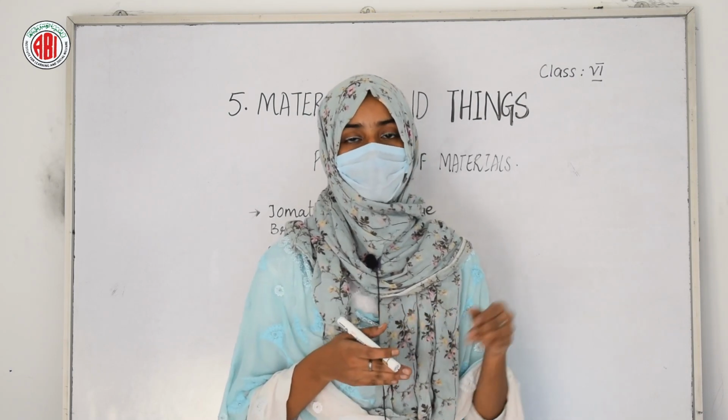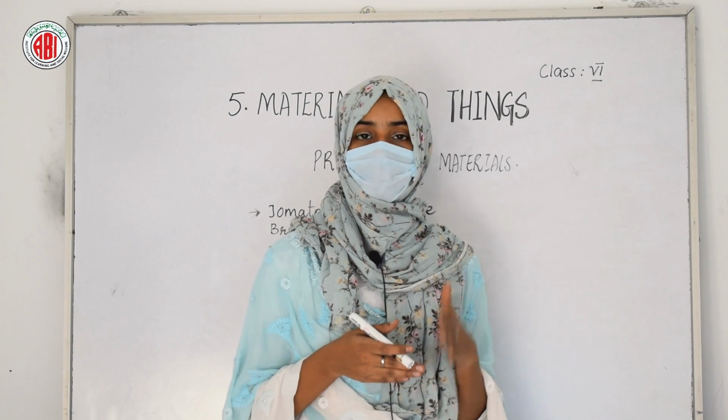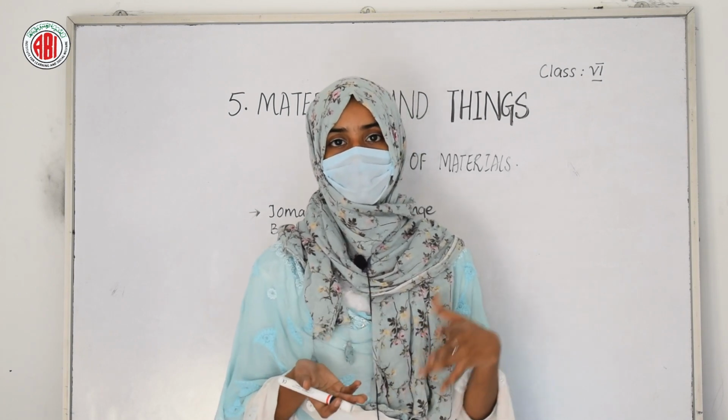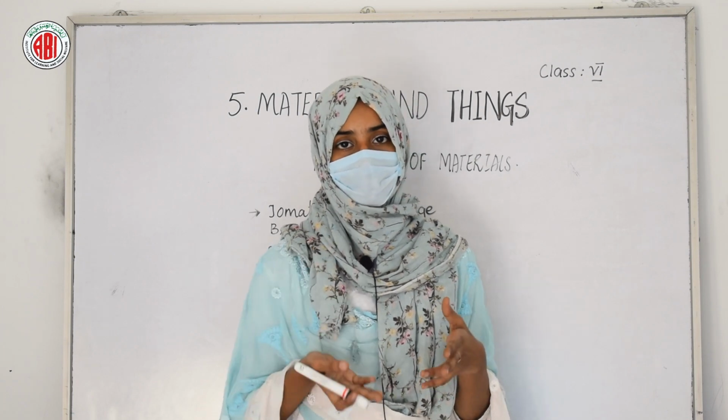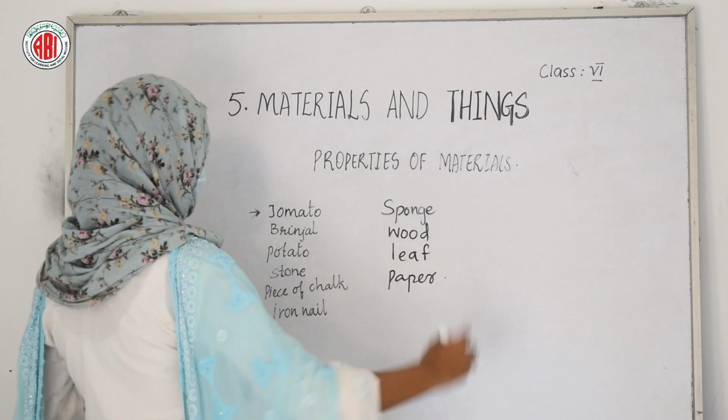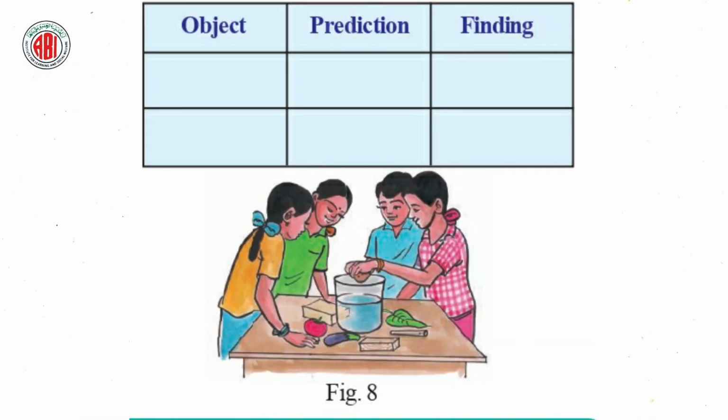Some materials will sink down in the water and some materials float in the water. Let us see what are the different materials that sink and the different materials that float on water. So here, we take one beaker and pour some water. Now put in different things like tomatoes, brinjal, potato, stone, piece of chalk, iron nail, sponge, wood, leaf and paper.